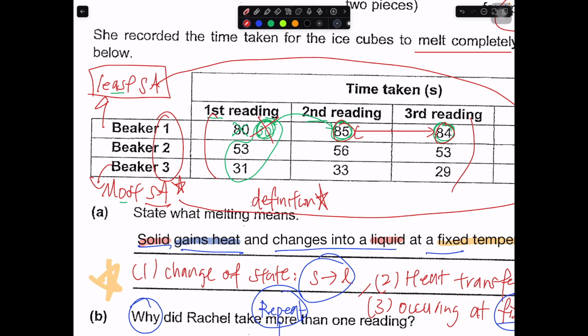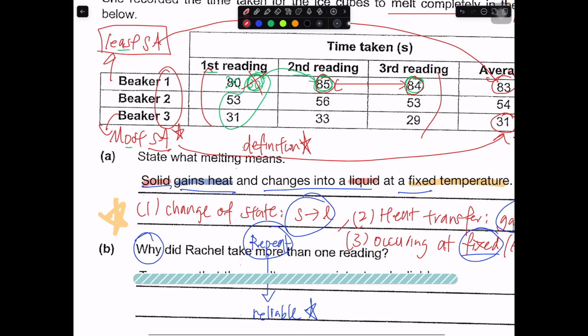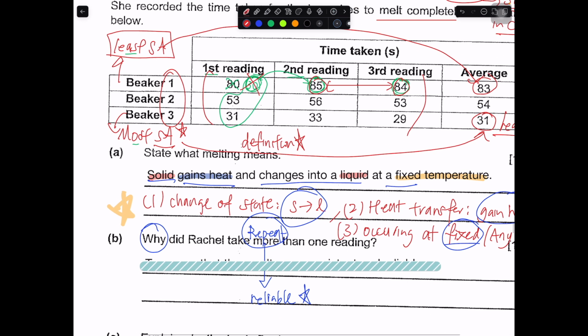Okay, that means when you do it at the same time, do you get the same result? That's the idea of repeating your reading, or in other words, reliability in a science experiment. So when you take more than one reading, you want to check that your results are consistent and reliable. These two are the key important words: to ensure that the results are consistent and reliable. Or you can even say, to check for consistency and reliability. You can put it into a noun instead.